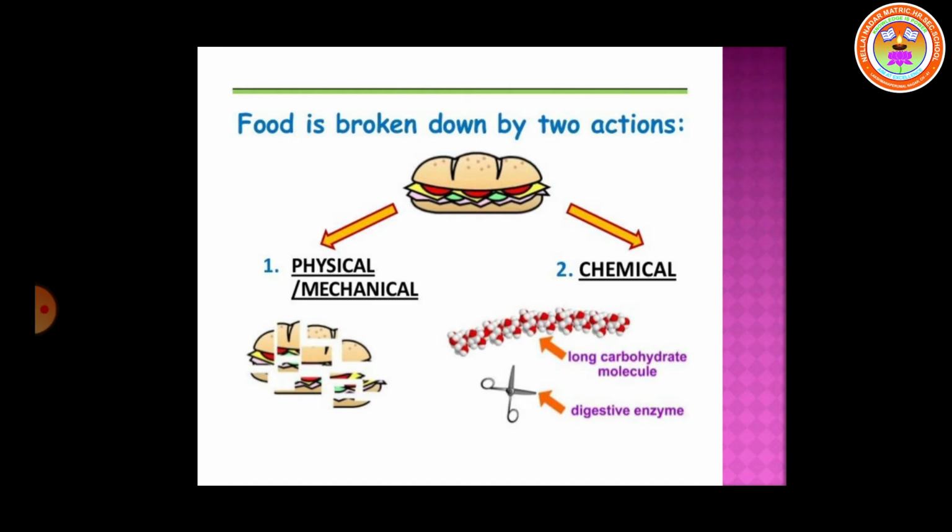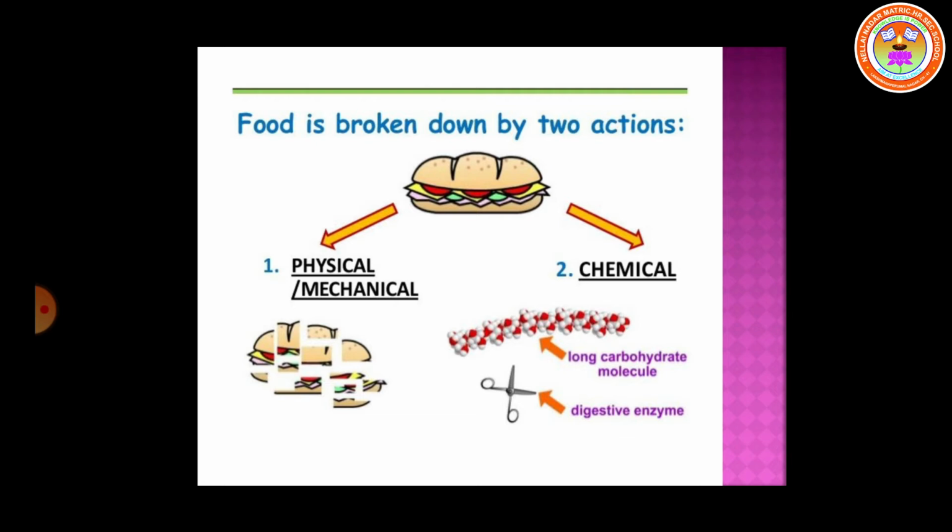The mechanical is also called physical. What do you mean by physical? Physical digestion is simply that the largest particles of food are divided into smaller pieces. Chemical digestion means the large, complex, insoluble molecules are converted into smaller or simpler soluble molecules by enzymes. I hope you have understood.